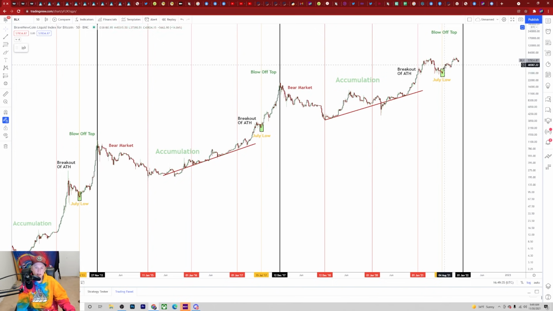We get the same July low. We get the same breakout of the all-time high. In fact, this most recent cycle broke out of the all-time high quicker than 2017 did. The only difference that we're seeing is the length of accumulation that we've been in over this last year. This is year 4. We've always expected to see a massive blow off top into year 4. This is kind of the way that the 4-year cycle has lined up.